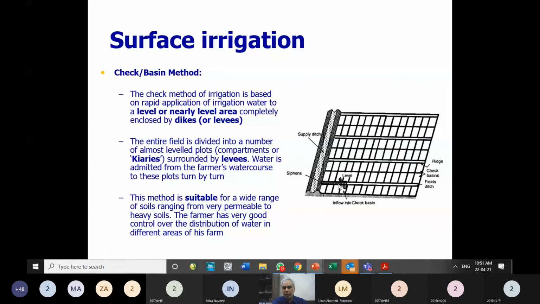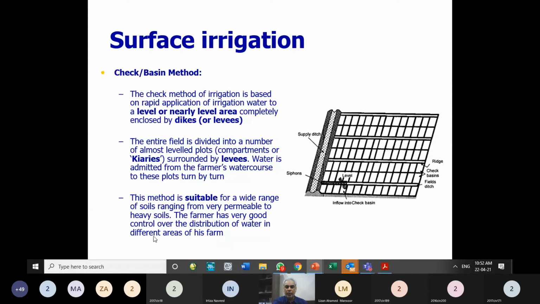You can apply water to each of them turn by turn, or you can open the bank for a number of basins. This method is suitable for a wide range of soils ranging from very permeable to heavy soil. What do we call heavy soil? Those soils which are containing more quantity of clay. So those soils are considered as heavy soil, so their permeability is low.